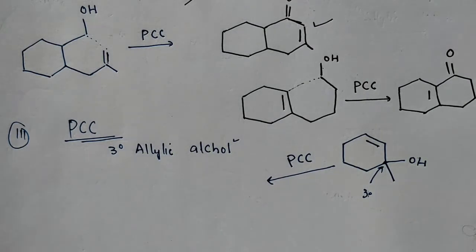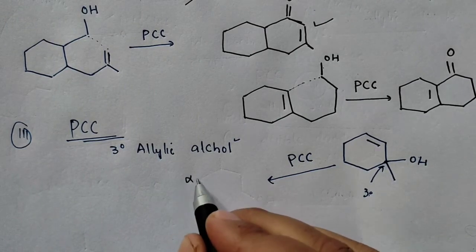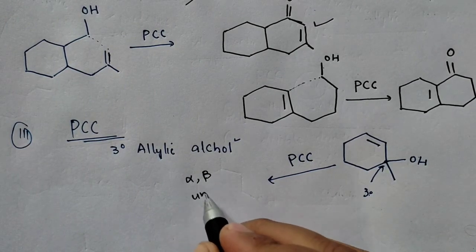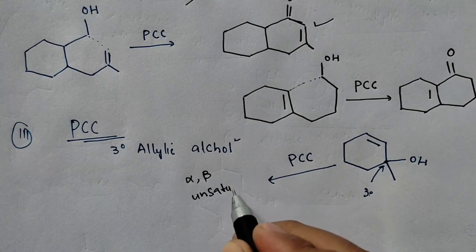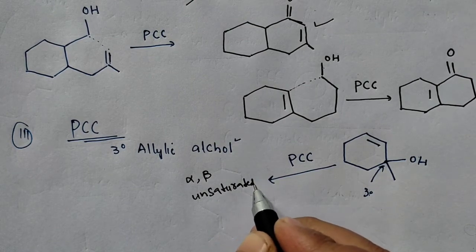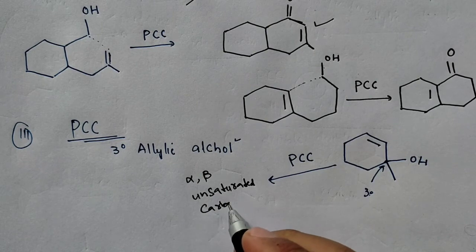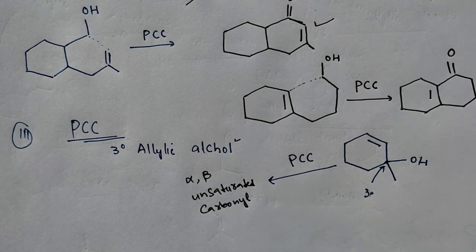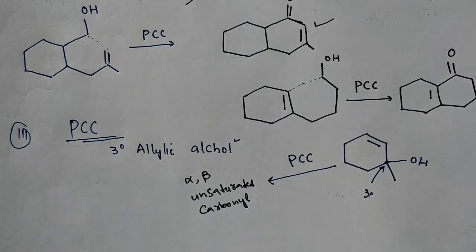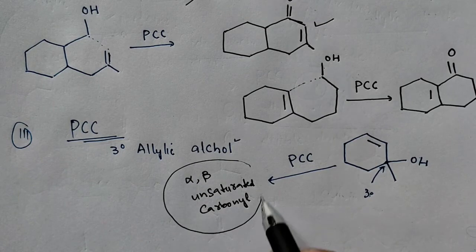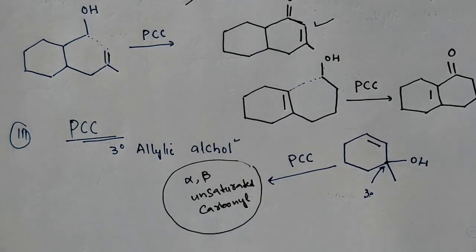यहाँ पे जो product बनता है, remember this, that is alpha beta unsaturated aldehyde. Sorry, unsaturated carbonyl compound, or aldehyde, no problem, depending on R. So when you treat 3 degree allylic alcohols with the PCC, that's pyridinium chlorochromate, you will get alpha beta unsaturated carbonyl compound. ये बहुत important है. Now how does it happen? इसको हम reaction सीधे mechanism के साथ ही कर लेते हैं.